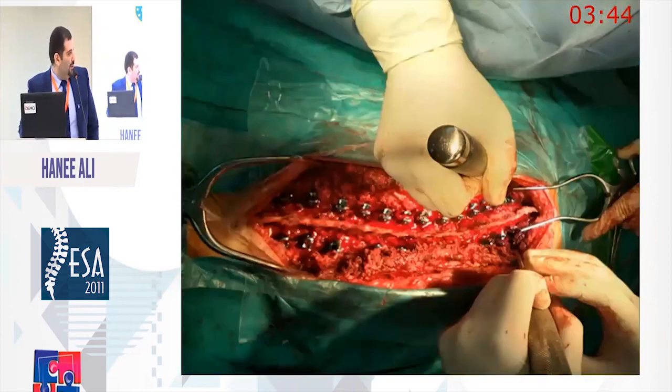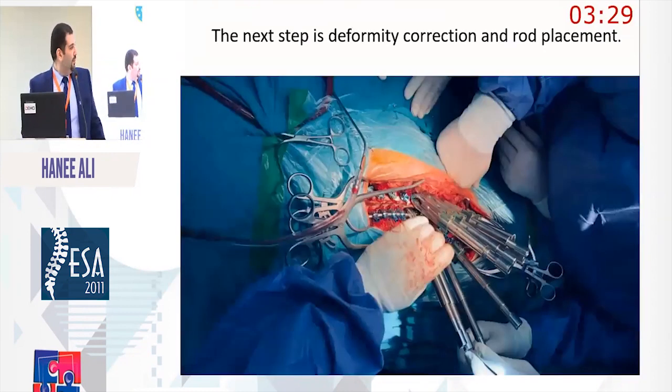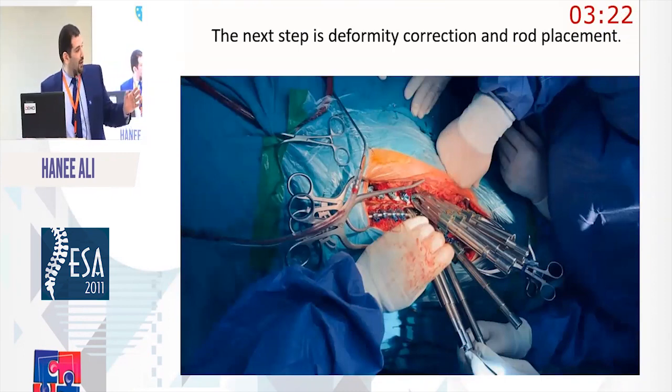Then after that, intraoperative pedicle screw placement was confirmed with triggered electromyogram, intraoperative fluoroscopy, or upright AP and lateral radiographs. As you see, this is after screw insertion. After that, next step is deformity correction, trying to do a DVR, direct vertebral rotation, and compression and distraction for better correction of the curve. This is another photo, intraoperative photo, while doing correction of the curve.